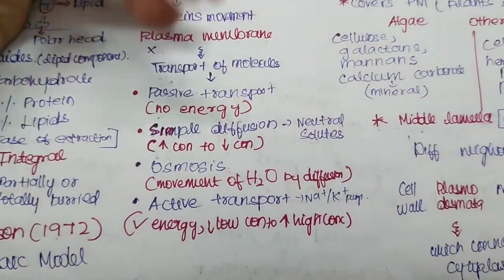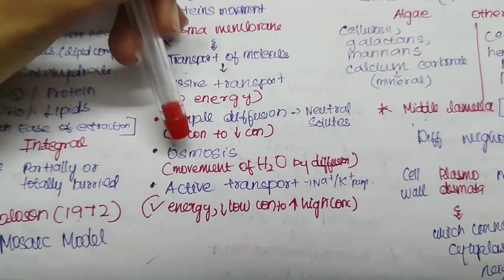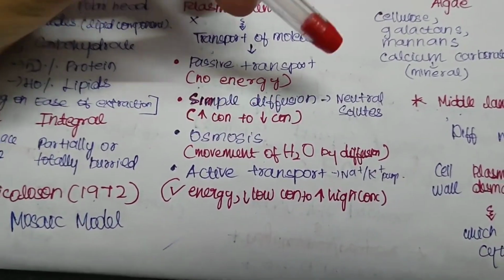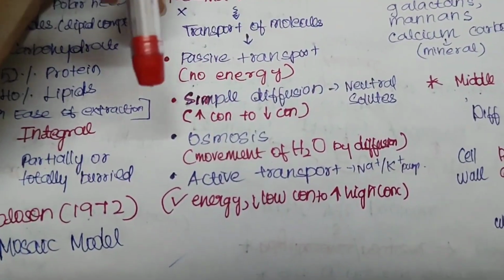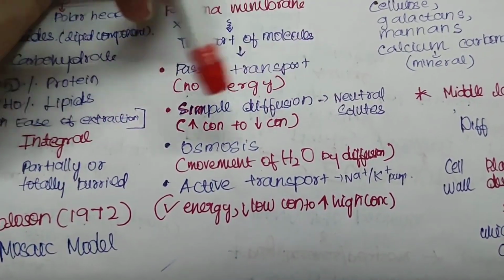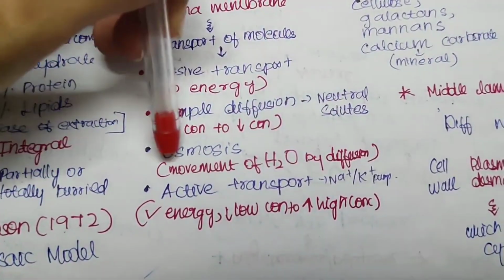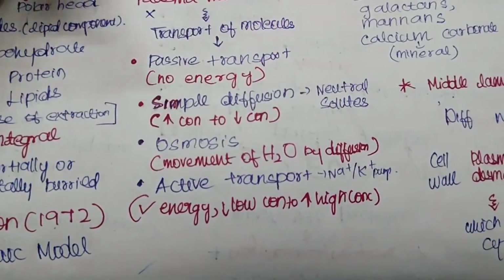It is easy, so no energy required, and it is called a simple diffusion. So same when from higher concentration to lower concentration, water is moved. Okay, whenever the molecules are moved from higher concentration to lower concentration, it is called simple diffusion. But if water is moved, it is called osmosis. Okay, movement of H2O by diffusion is called osmosis.